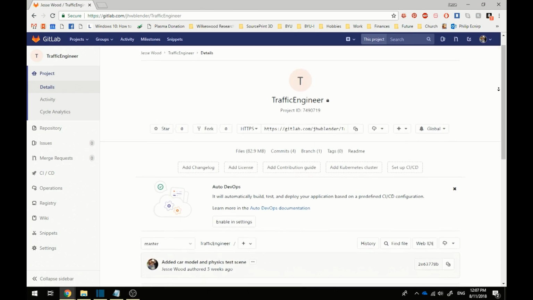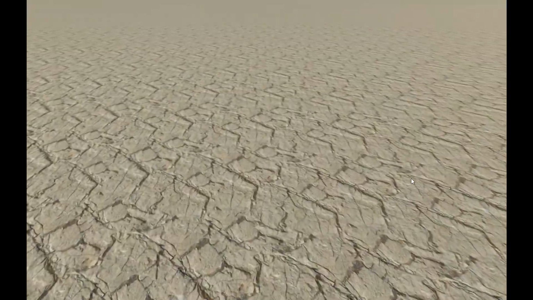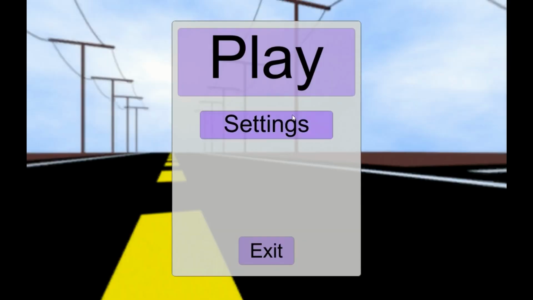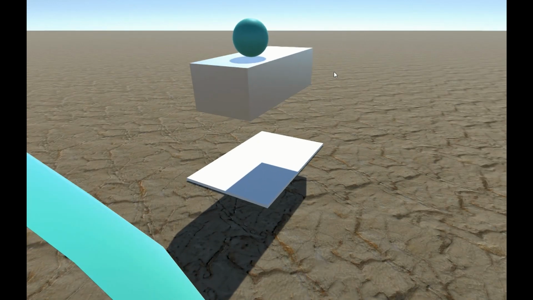I started off by creating a GitLab repository and programmed the initial camera control and came up with a few keyboard shortcuts. Next, I added an icon, a main menu, and the ability to change which keyboard control scheme would be used. I also began working on suspension physics.